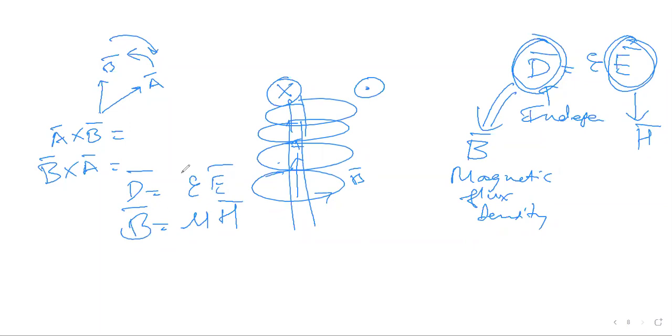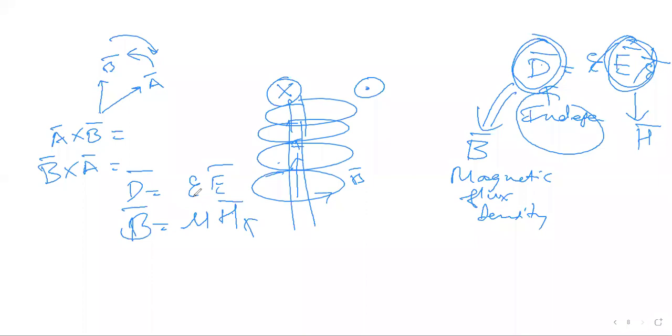But if you notice, D bar is independent of epsilon because E contains epsilon in the denominator and it gets cancelled. So D is independent of medium. Whereas in magnetic field, H is independent of medium, but it gets multiplied with the medium characteristic, permeability, so B depends on the medium, whereas H is independent. This is a contrast in electric and magnetic fields.